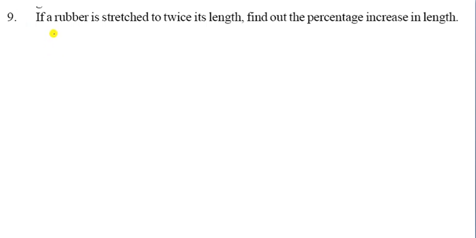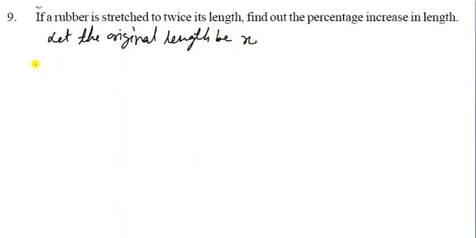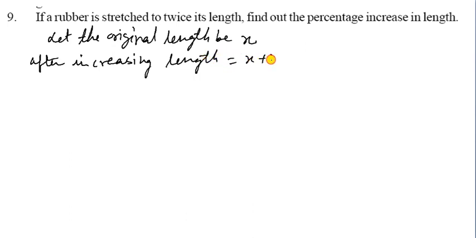Let the original length be x. After increasing, length is equal to x plus x, that means it becomes 2x.